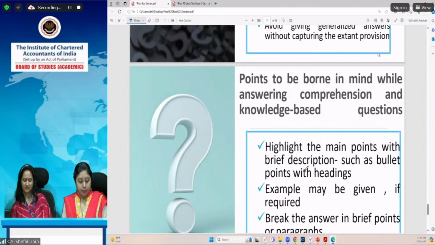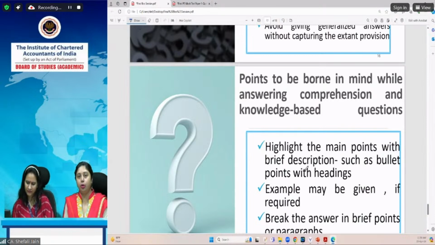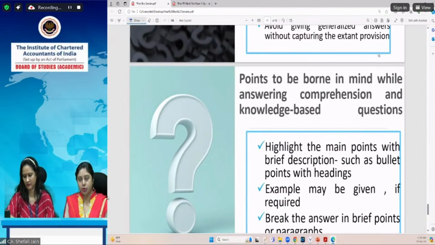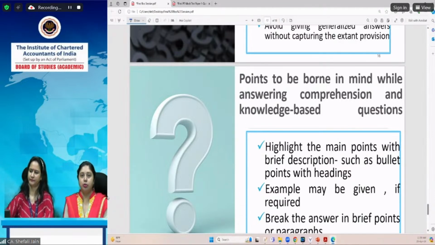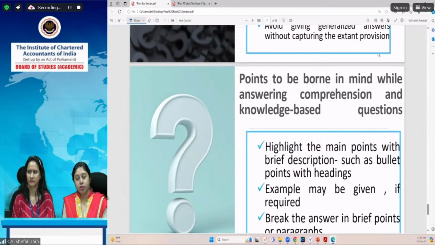When you are mentioning the reason for any particular computational question or application-based question, and you are referring to the section, we always suggest that first of all, the section quoted should be correct. You should not misquote any section, rule, case law, section number, notification number, or circular number. It always gives an edge to your answer, but you should not misquote it. Second thing is, if you are not sure about the subclauses or subsections, do not write them, only mention the main section. Third thing is, writing the correct reasoning or explanatory notes is more important rather than writing these sections. It definitely gives an edge to your answer, but what you should do is write the provision first of all properly.